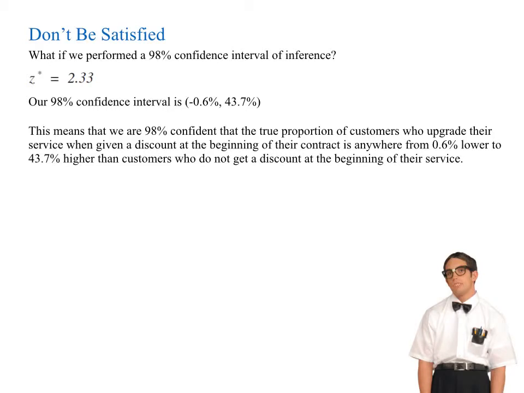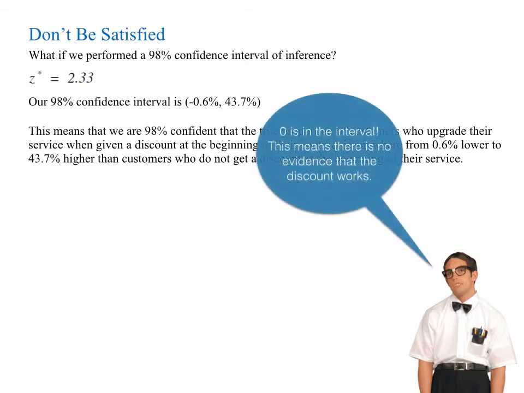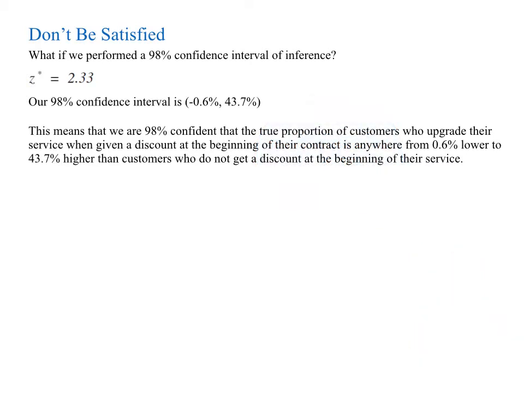Immediately, the math nerd's going to key in on this, and he's going to look at the interval, and he's going to see that negative 0.6%. And he's going to say, uh-oh, zero's in the interval. This means there's no evidence that the discount works because 0 is a possible answer for the difference of proportions. So the nerd has a major problem with that.